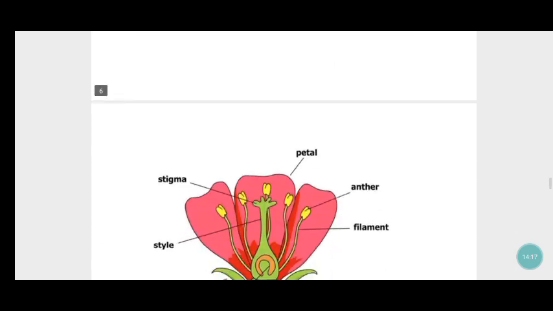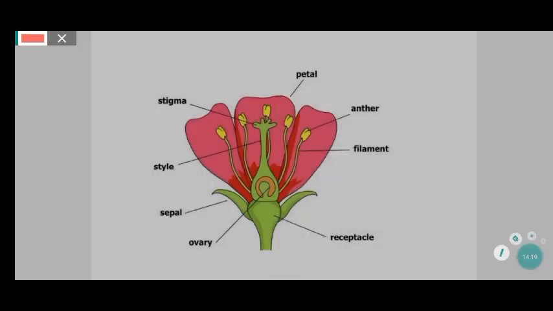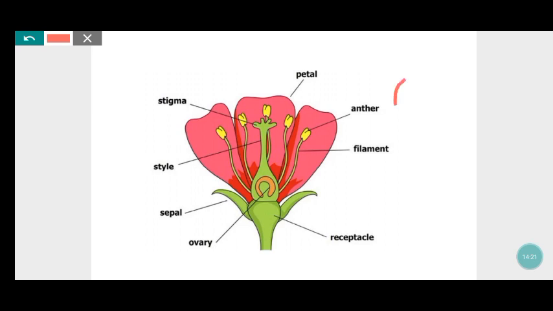Now if I show you the image, you will be clear. See here, anther and filament are the stamen. I can't write it clearly, so I put STA. Anther and filament are the two parts of the stamen, which is the male reproductive part. This is the anther, this is the filament. The filament is the long tube which holds the anther.